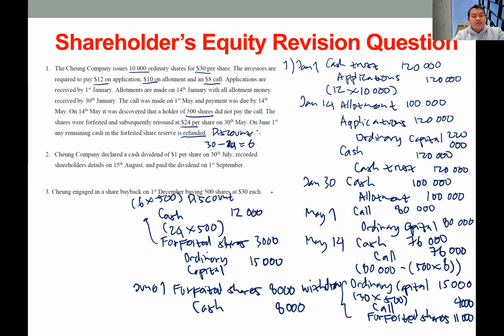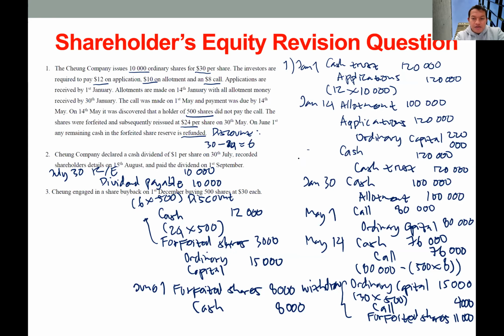Okay, so number 2, Cheng company declared a cash dividend of $1 per share. So in July, when they declare this dividend, they will record retained earnings, debit, and dividend payable, credit side. $1 times 10,000, we have 10,000 debit and credit.